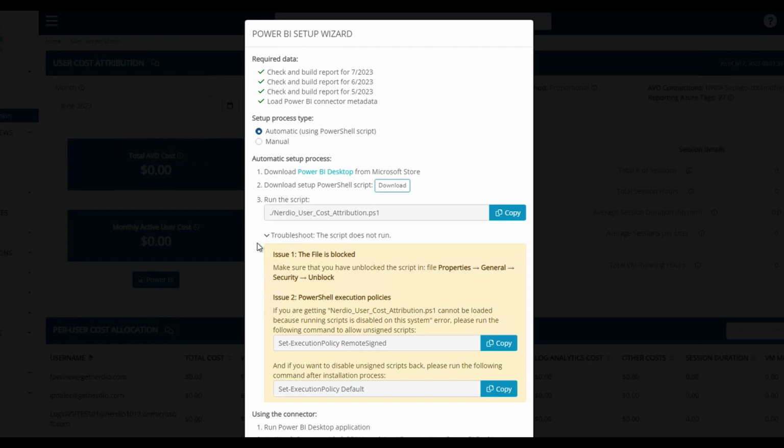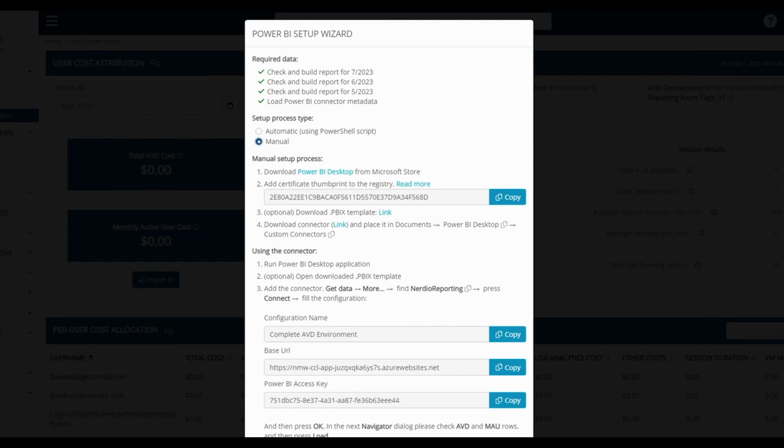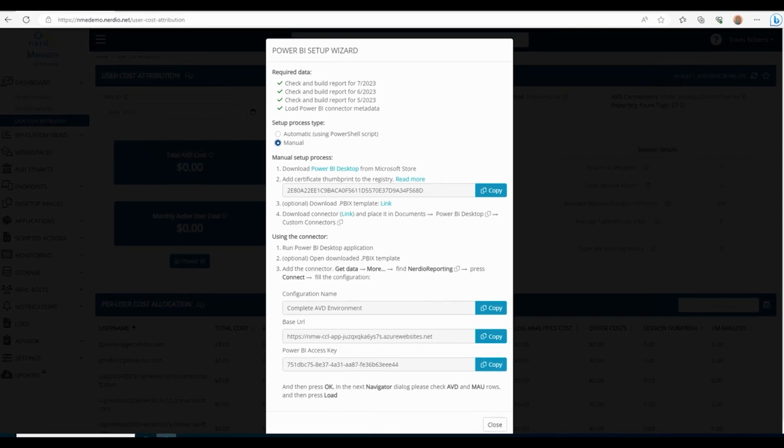If you still have issues or can't run PowerShell, there is an option to manually configure the connector. The next steps are for the manual setup process and are only required if you have not completed the automatic setup process we just went over. Change the setup process type to manual if you haven't already done so. Next, we need to add a certificate thumbprint to the registry. There's a link on the screen to a Microsoft document that explains the process if you'd like more information.